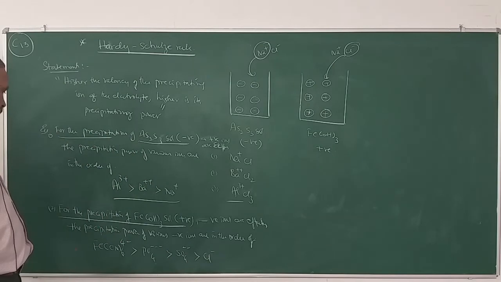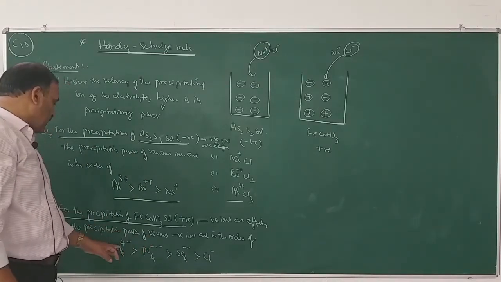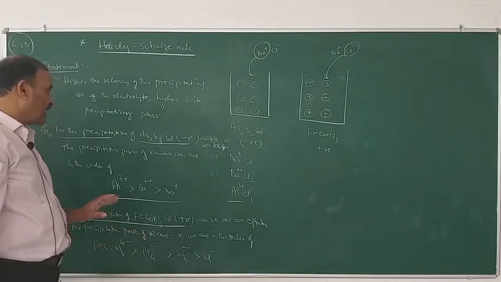So, as the valency increases, the precipitating power also increases.